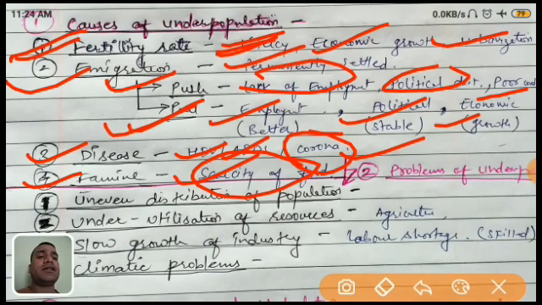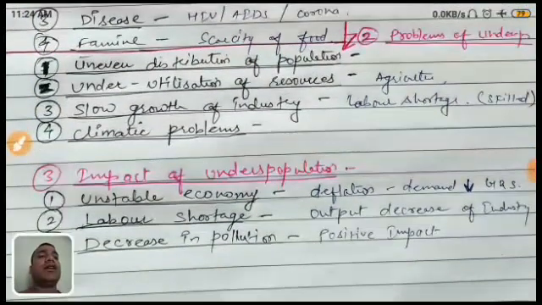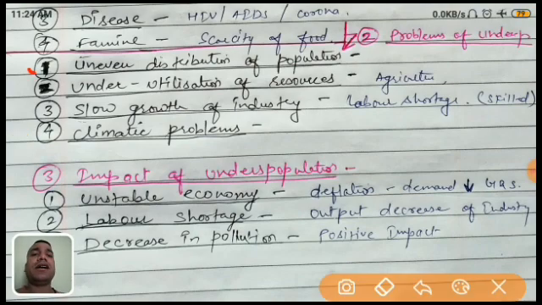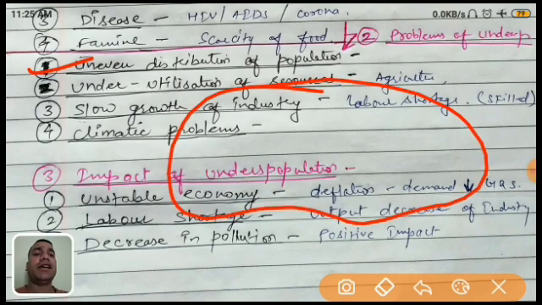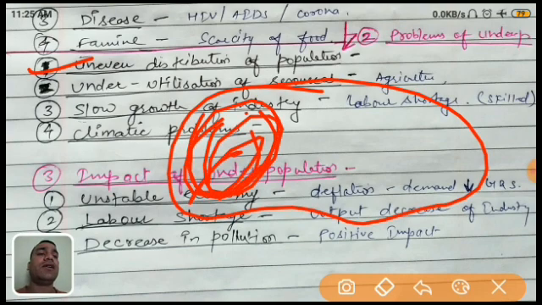Now come to the next part, the problems of underpopulation. What are the problems? First is the uneven distribution of population. What is uneven distribution? Just like this is one country, here the population density is very high, but here only a few people are living, so this is the uneven distribution of population. So in an underpopulated country, there is an uneven distribution of population. Why? Maybe because of resources, maybe job facilities, and different reasons. Just like in our India, in the northeast region, like Sikkim and Mizoram, because it is a hilly region, the population is very low. So uneven distribution is also in our India.